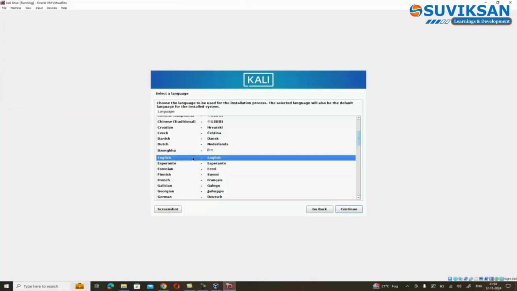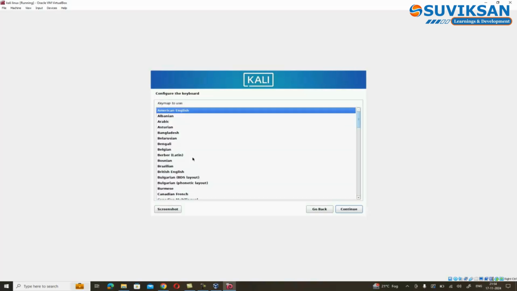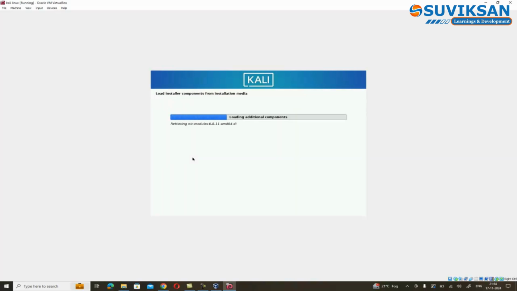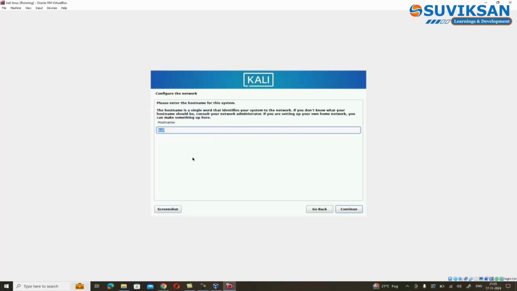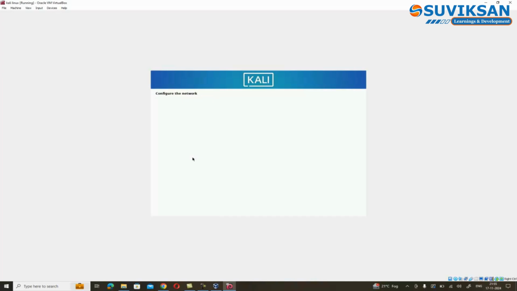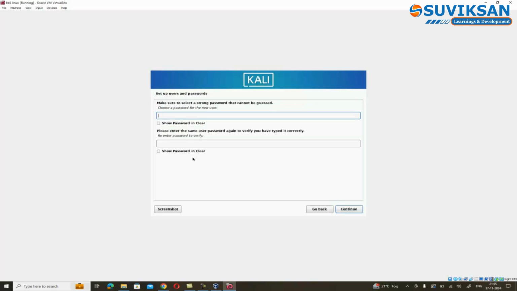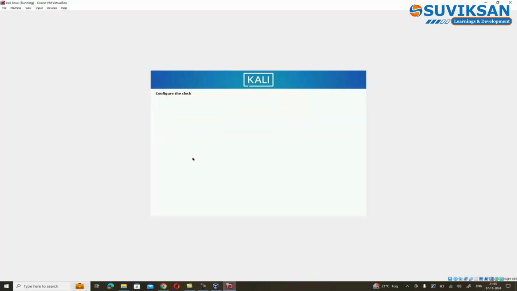Firstly, choose your language, location, and keyboard type. I recommend American English for keyboard. Then enter a hostname for your system. Here we are sticking with the default, Kali, and leave domain name blank. Then set a username and password for your system, and for password, you can leave it blank as per your preference.